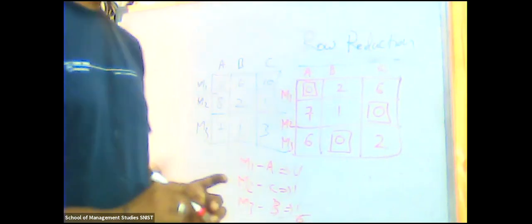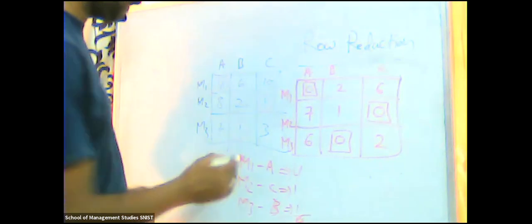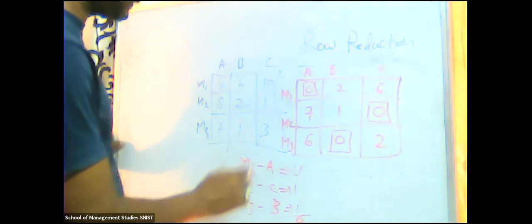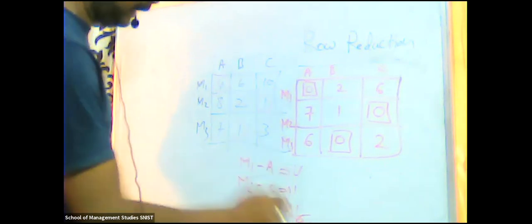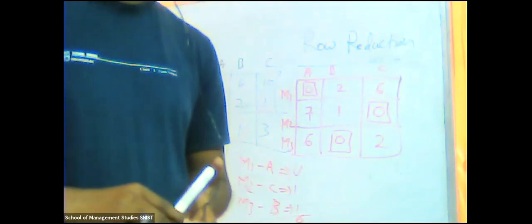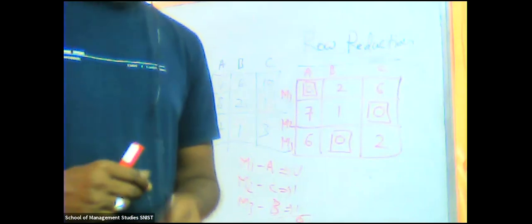This is your answer. That means M1 mission has to be allocated to person A, M2 mission has to be allocated to person C, and M3 mission has to be allocated to person B. So that they will reduce the cost. Did you understand this? If you have any questions, please ask me.